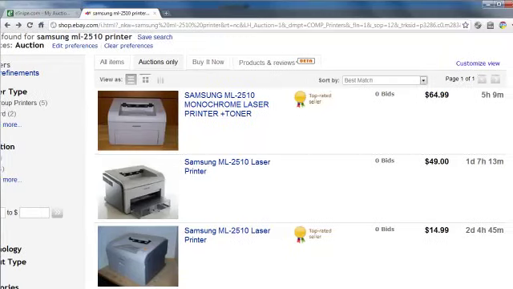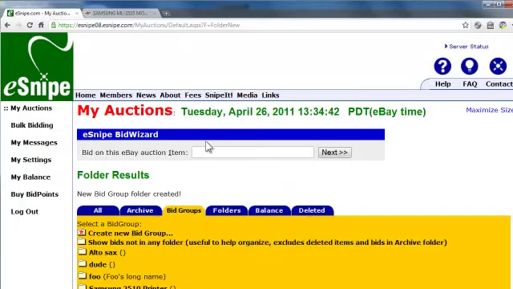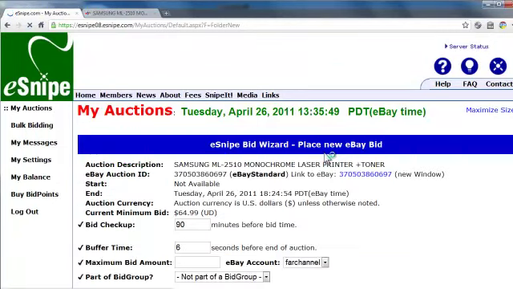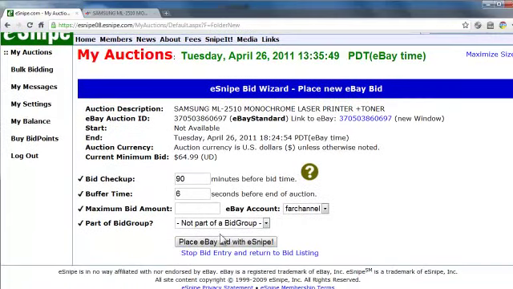So, right now I'm willing to pay $70 for one of these. So, I'll go to this item, and I can double-click its item number, press Control-C or Command-C on a Mac to copy. Go into Bid Wizard, click Next, and now you'll see that I have a bid group drop down.